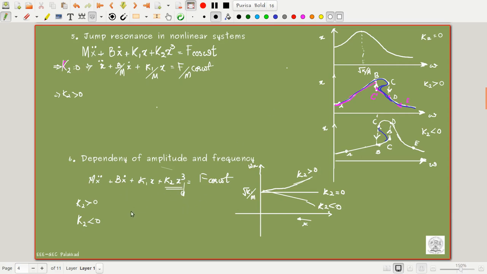For a linear case, I have m x double dot plus b into x dot plus k into x equal to f cos omega t. Whatever the value of x, the frequency of oscillation omega n will be root k by m. So it will be a constant. But here there is a dependency of the frequency of oscillation on x. This is peculiar for a nonlinear system because we have a nonlinear term here.